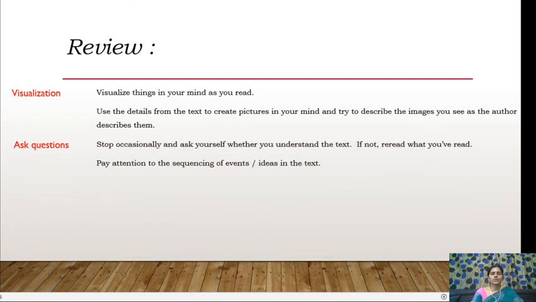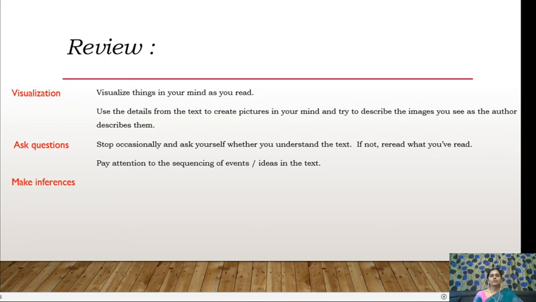Ask questions, stop occasionally. It's not just go on reading the whole text, but in between you have to ask yourself whether you understand the text or not. If not, reread what you have read. So if you're not able to answer the questions, you need a second reading to have a better understanding. Pay attention to the sequencing of the events or ideas in the text.